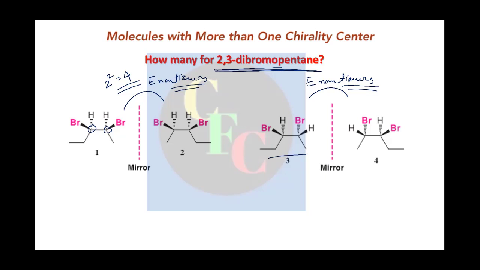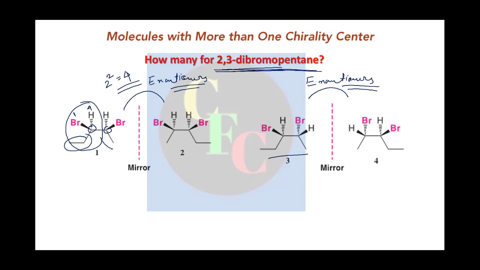Now, how to name them? If I consider this first part, the hydrogen is dotted, so that means it is already away from you. Now which is the highest priority? This is the lowest, bromine is the highest, and here is an ethyl group and there is another group, carbon and then bromine attached.